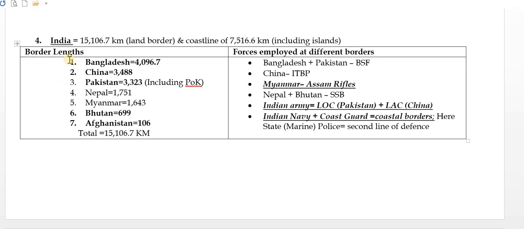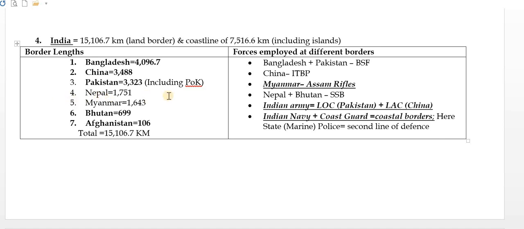Then what are the border lengths? So the Bangladesh and India border: India's boundary with Bangladesh is the highest, around 4,000 kilometers. Then the second is China, and the third is Pakistan, including Pak occupied Kashmir. So these 3 things you must remember. You can remember through the BCP code, so BCP will give you Bangladesh, China, and Pakistan.